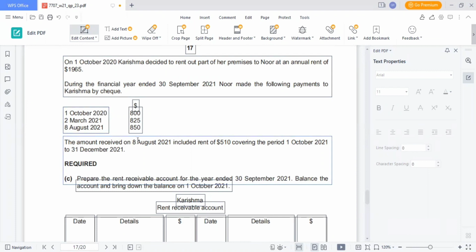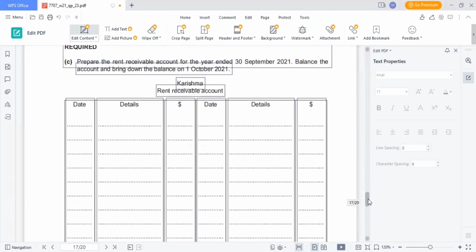The amount received on 8th August 2021 included rent of 510 covering the period of 1st October 2021 to 31st December 2021. So we are required to make bank as it is rent receivable income.